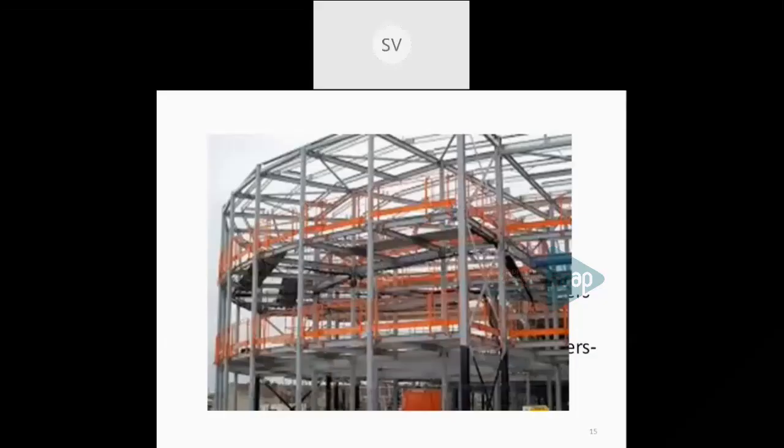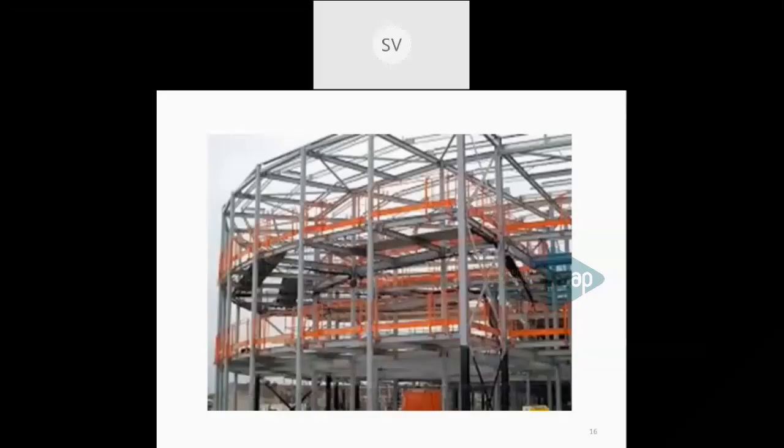The main disadvantage of this type of system is that if you are increasing the stories above 40 stories, the spacing between the columns has to be reduced. So it is uneconomical to go above 40 stories. That is the disadvantage of a steel structural system.